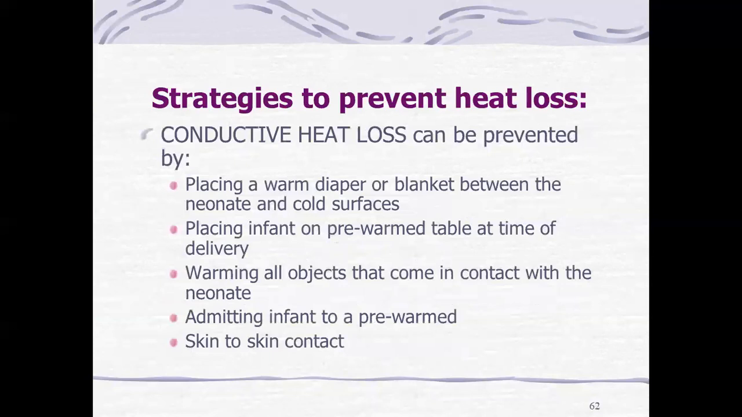Conductive heat loss can be prevented by placing a warm diaper or blanket between the neonate and the cold surface. Placing the infant on a pre-warmed table at the time of delivery. Then warming all objects that come in contact with the neonate. Admitted infant to a warmed bed. Skin to skin contact has to be maintained.